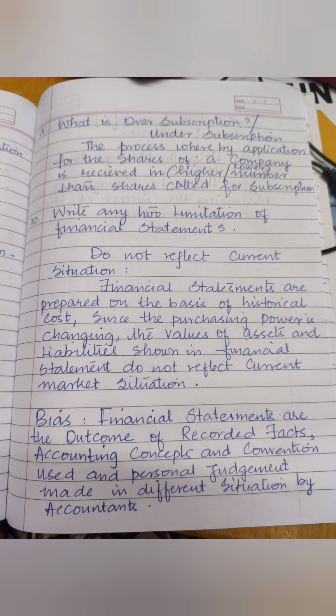What is oversubscription or undersubscription? The process whereby applications for the shares of a company are received in higher number than the shares called for, that is called oversubscription. And the process of subscription where the applications for the shares of a company are lower than the shares being called for subscription, that is undersubscription.